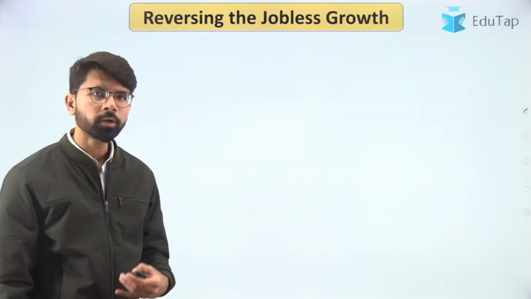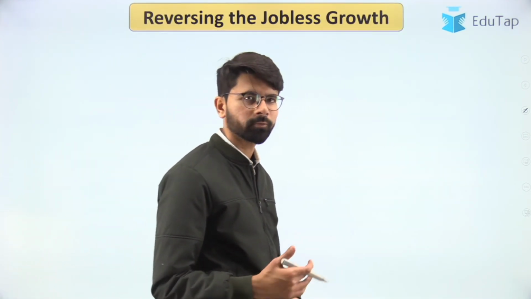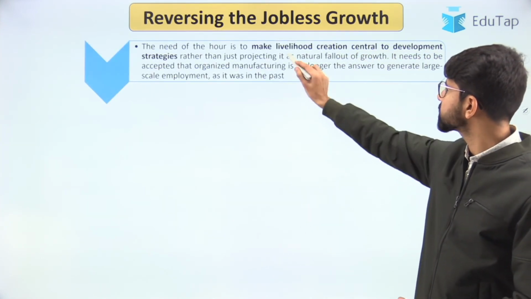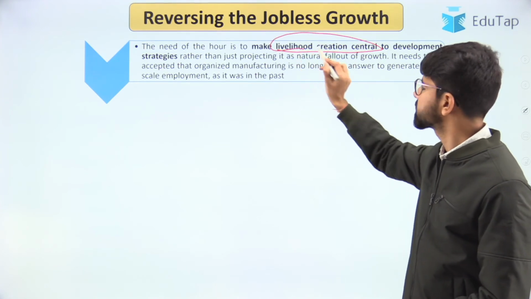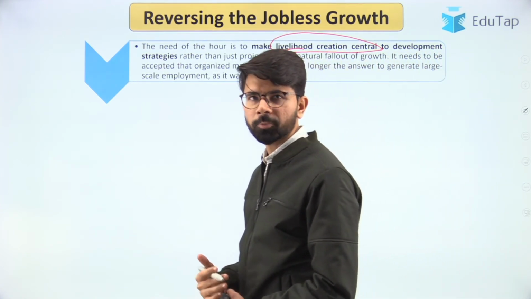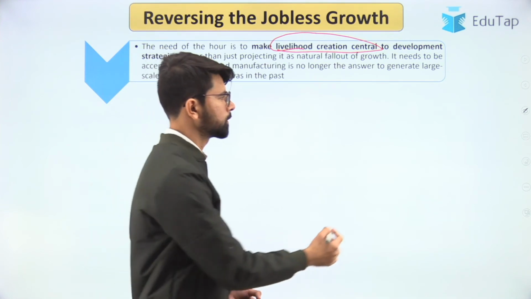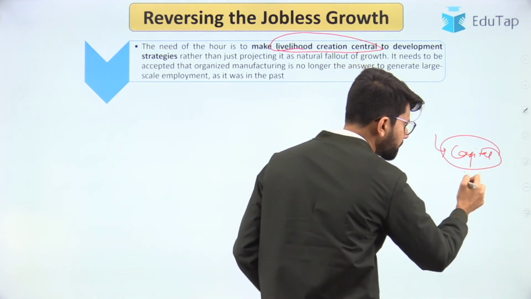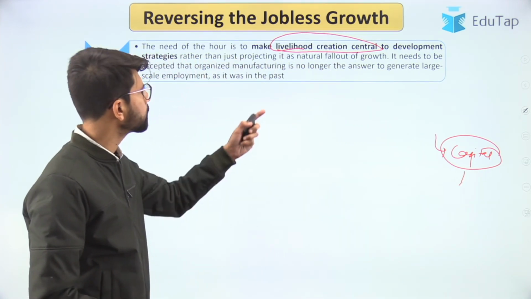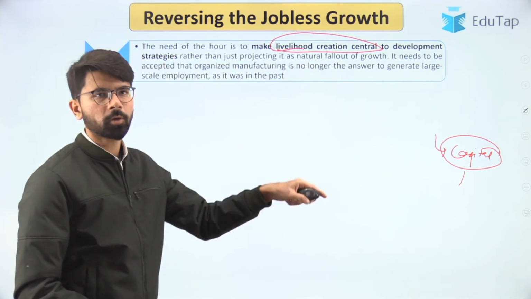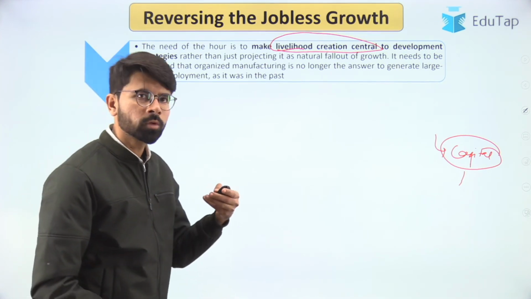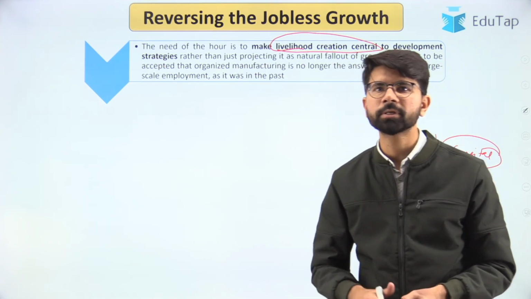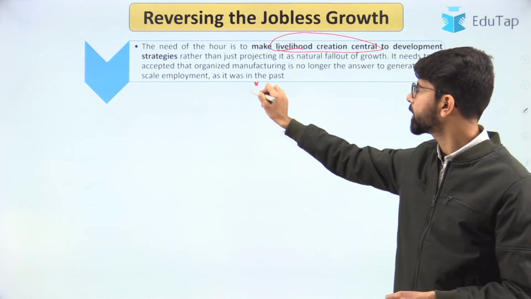Now let us look at what needs to be done in order to reverse the phenomenon of jobless growth. So the first point is the need of the hour is to make livelihood creation. See, whenever you are pursuing development by opting for capital intensive industries, you are not able to generate jobs. So if we are able to make livelihood creation along with the development strategy, then we will be able to witness growth along with the growth in jobs. So that will be a win-win situation, is the important takeaway from this.